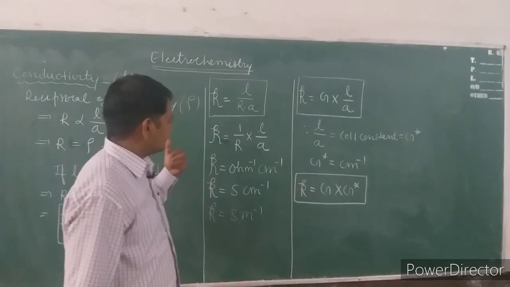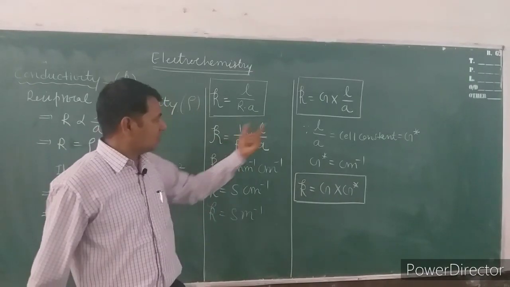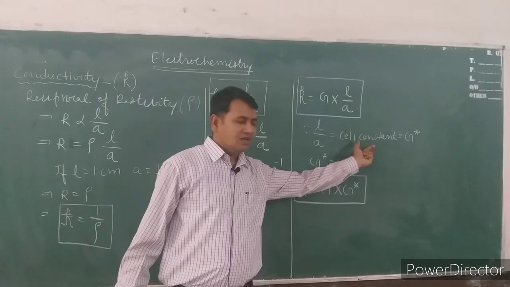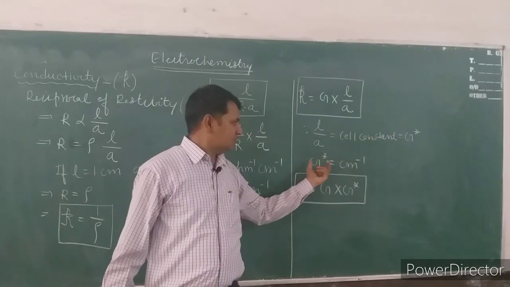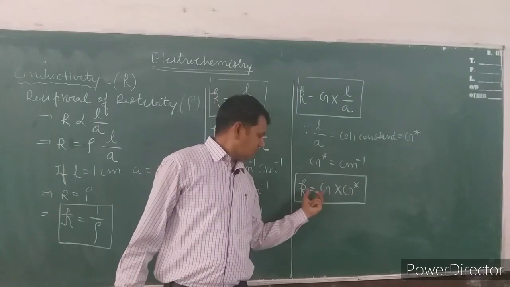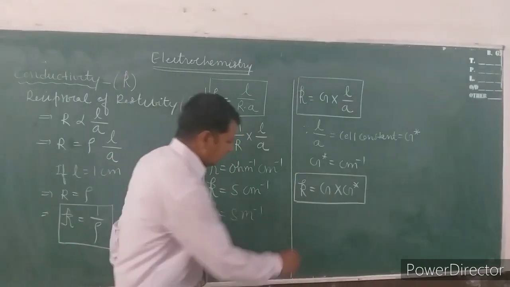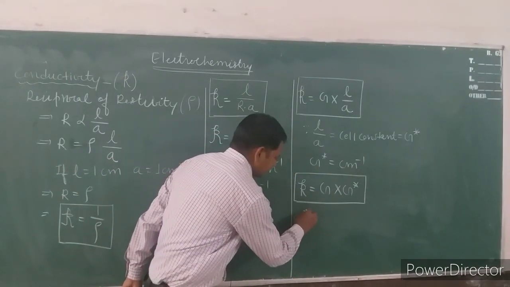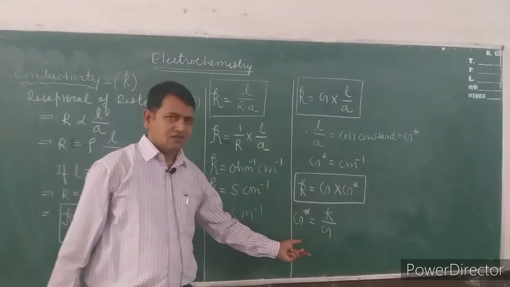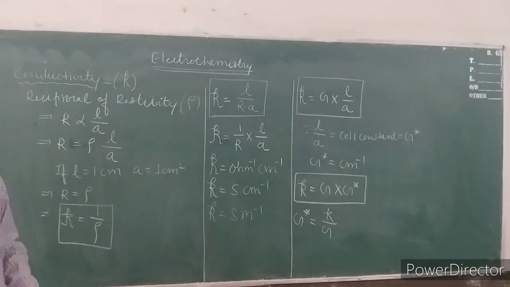If you want to derive the relation between conductivity and conductance, now look here: 1 upon R is equal to conductance, and this L upon A is known as cell constant. Its symbol is G star. So the G star unit will be centimeter inverse. So kappa, the conductivity, is equal to conductance into cell constant. With the help of this formula, we can calculate cell constant also. So cell constant is equal to kappa upon G, conductivity upon conductance. This is the concept of conductivity.